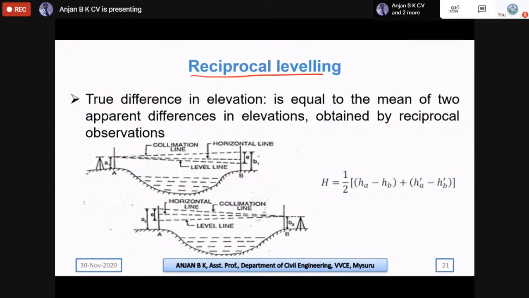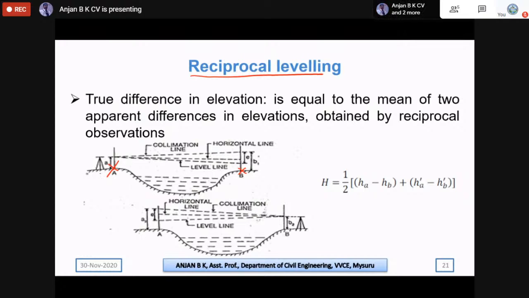Moving on to the next important point in leveling, which is reciprocal leveling. We adopt reciprocal leveling when we have two points with far distances between them, and we need to know the true elevation of each of these two stations. Normally when we have a stream flowing, on either side of the banks, we will go for this type of leveling work, that is reciprocal leveling.